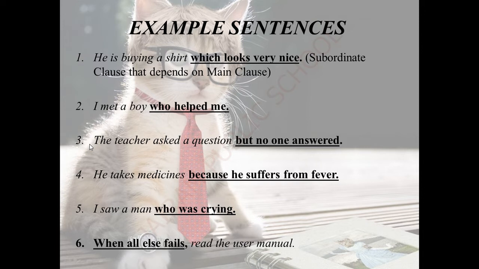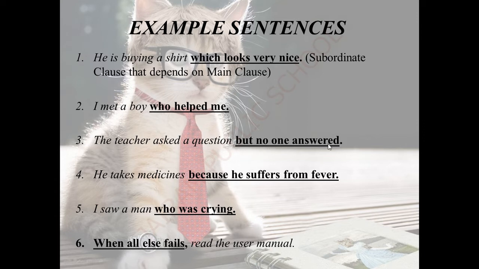Now we can move on to the third sentence. The teacher asked a question but no one answered. As I told you, the teacher is a subject, asked is a verb. So on the whole, the teacher asked a question is a main clause. But no one answered. But is a linking word.